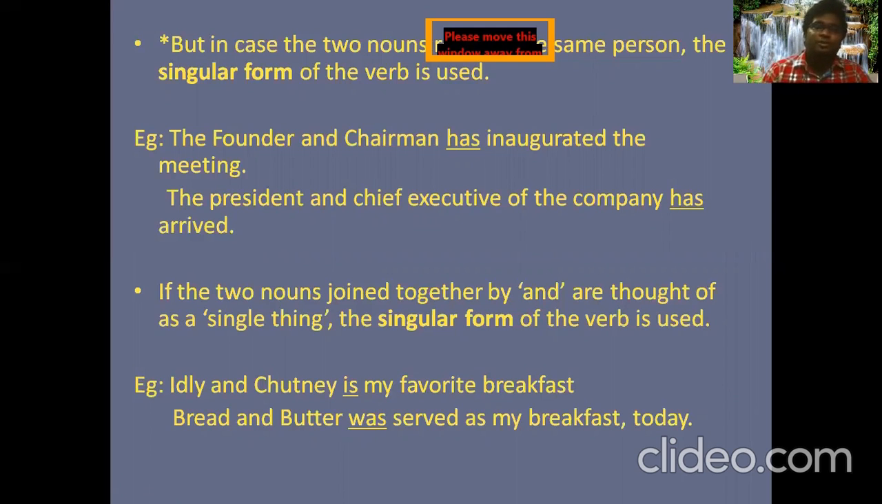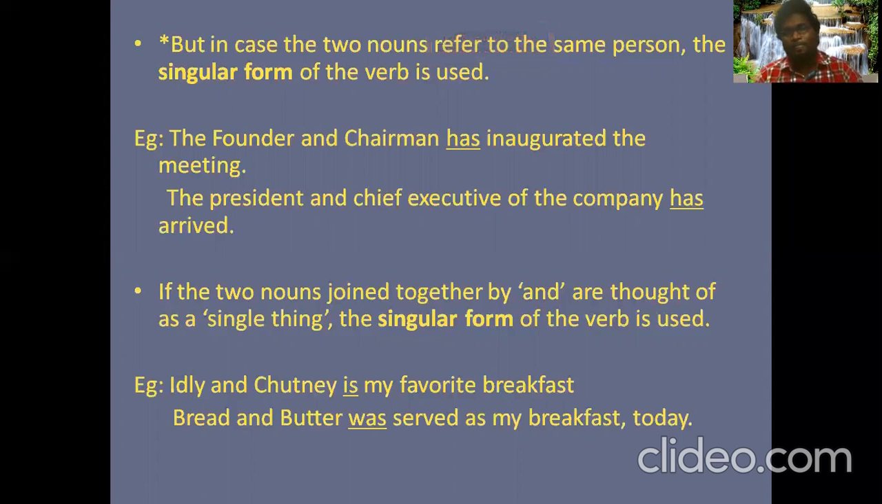And second one here, rule number 2: if two nouns joined together by and are thought of as a single thing, the singular form of the verb is used. So here we're going to have two nouns. Don't get confused between this rule and the previous rule, my dear. That one is referring to the same person, the same thing, or the same place. Then we use the singular form of the verb. And this rule is completely different. If the two nouns are joined by and and thought of as a single thing, then we use the singular form of the verb.